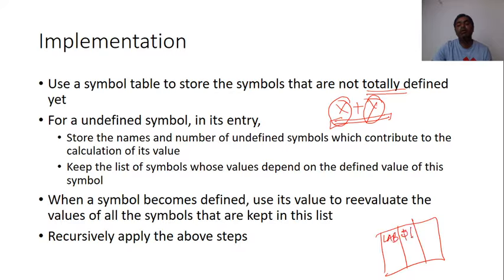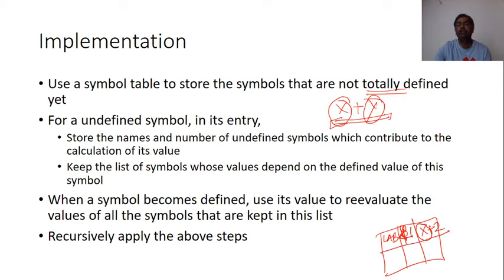Suppose I write $1 and %1, because I am writing here a symbol and %1, that means only one symbol is undefined. And suppose the value of lab is x plus 2. This symbol is undefined here. This is maintained here. And keep the list of symbols whose value depends upon the defined value of this symbol.